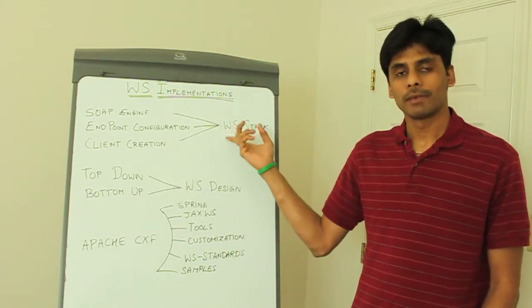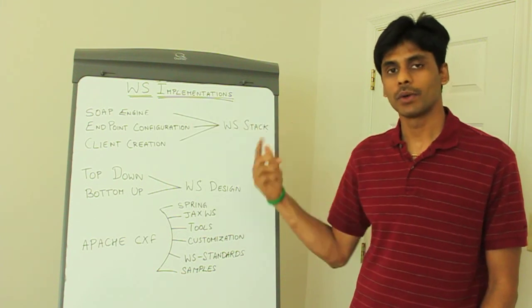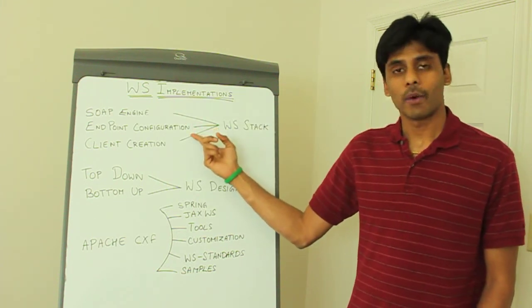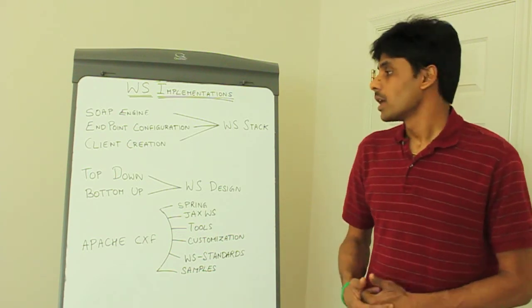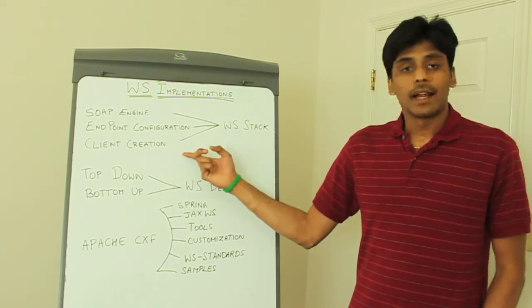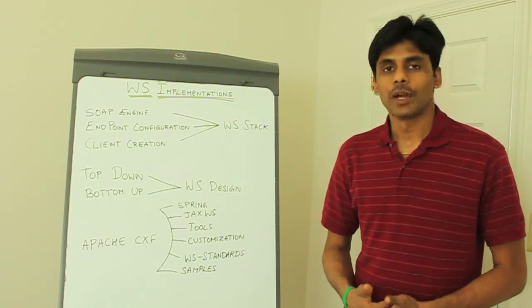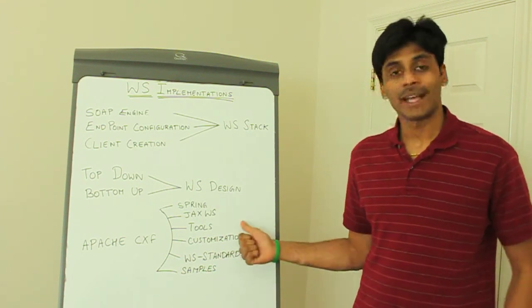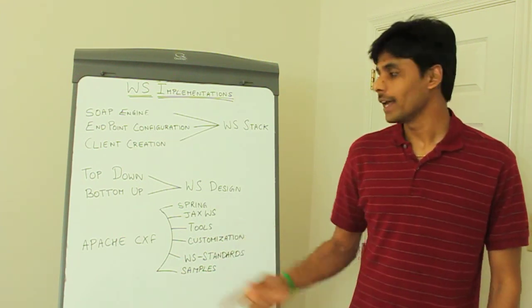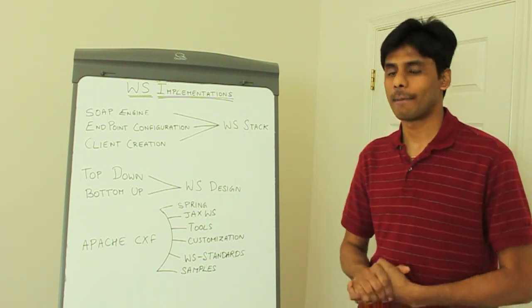Most of the popular web services stacks come with a SOAP engine. They allow you to configure your endpoints using XML configuration or annotations. And also they provide you with the tools that you can use to come up with your own web service consumer or client. In the next session, I will show you how to use Apache CXF to implement a top-down web service. So we are going to implement a WSDL first web service for our application.